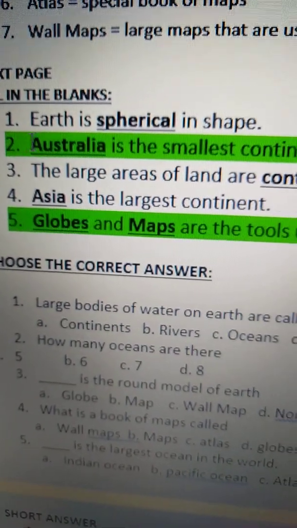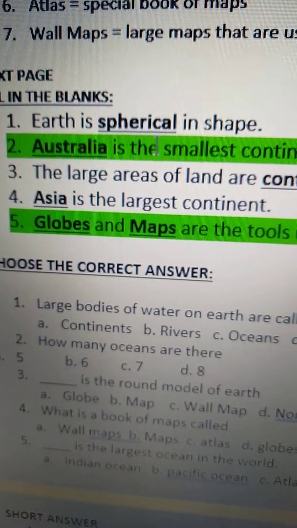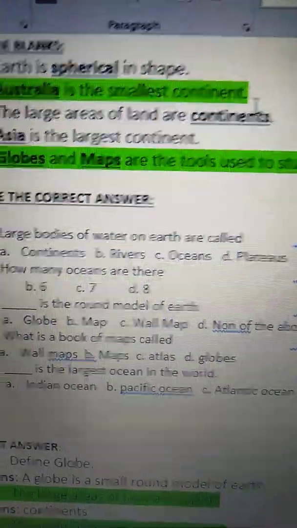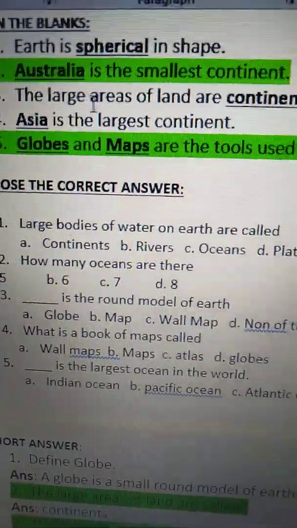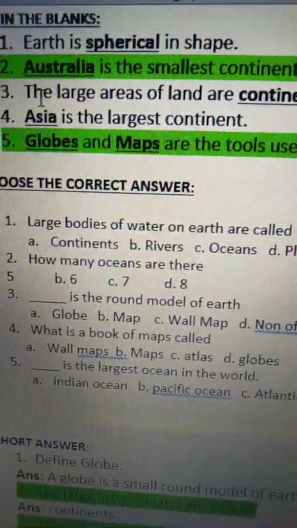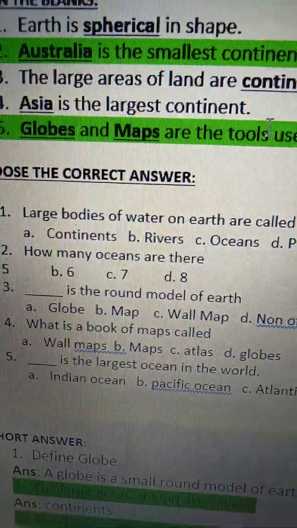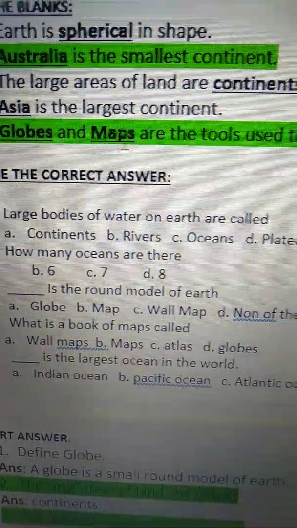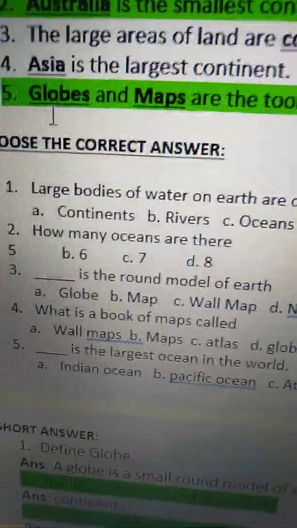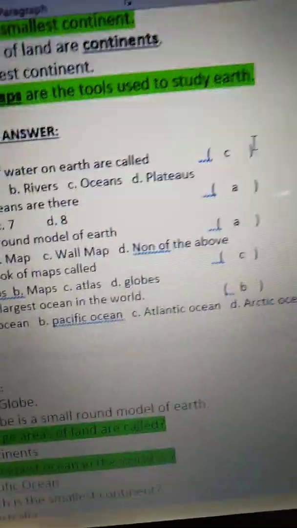See the first one. Earth is dash in shape. Earth is spherical in shape. Dash is the smallest continent. Australia is the smallest continent. The large areas of land are dash. The large areas of land are continents. Dash is the largest continent. Asia is the largest continent. Dash and dash are the tools used to study Earth. Globes and maps are the tools used to study Earth.